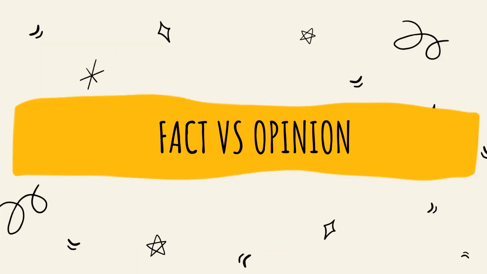Fact versus opinion. Okay, before we move on to the elaboration, what do you understand by fact and opinion? What is the meaning of fact and what is the meaning of opinion? Fact is something that is true, okay, and it's proven to be true, okay? Opinion is simply what other people think, okay? It's not necessarily true and it's not necessarily proven to be true.